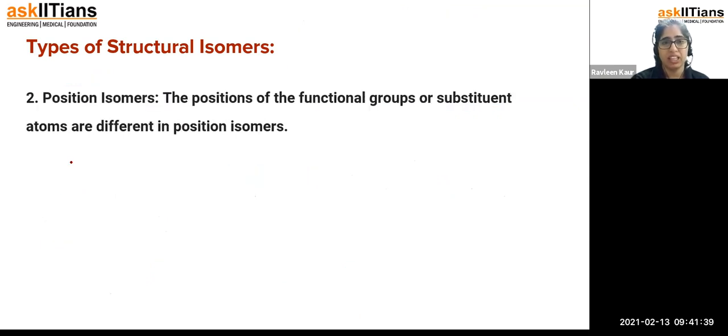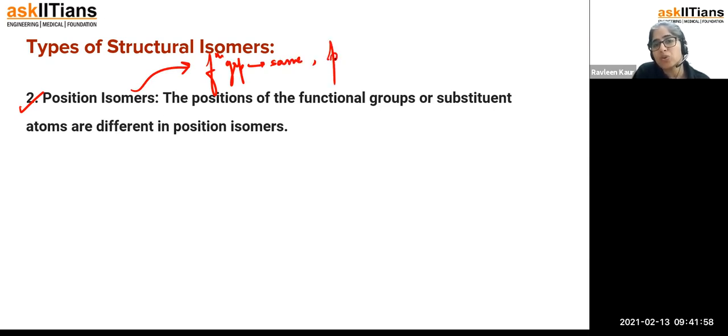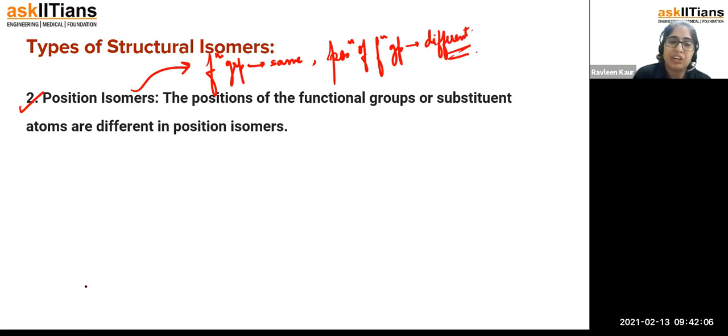Okay. Now, the next type of isomerism is called position isomers. Right? Position isomers are very easy. It is the difference in the position of the functional group. Matlab, see, don't confuse yourself. The functional group is going to remain the same, but the position of the functional group is going to be different.